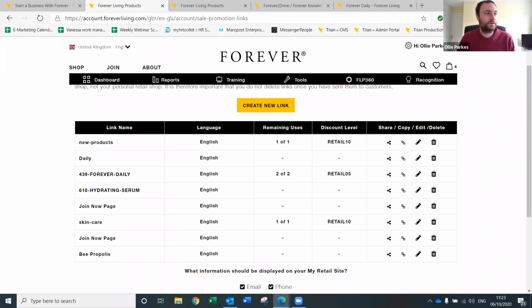When a link to a product is used twice, does it just disappear? It doesn't just disappear off here. It will always be on here, because you can always edit it and start again. So you'd have to delete it off here. But what would happen if it's used twice and someone clicks on that link, it will then go through to the home page. So they're not going to get a broken link. So if that answers the question. What else have we got going on here?